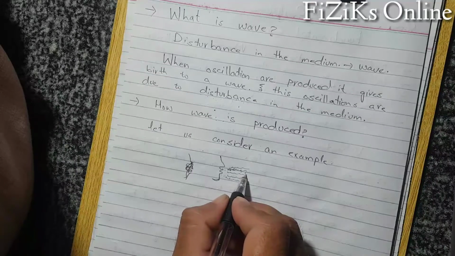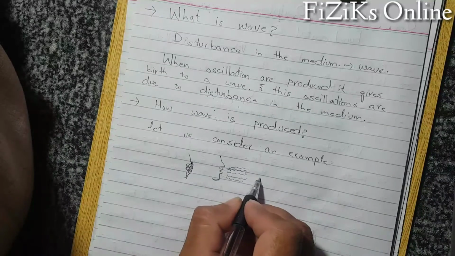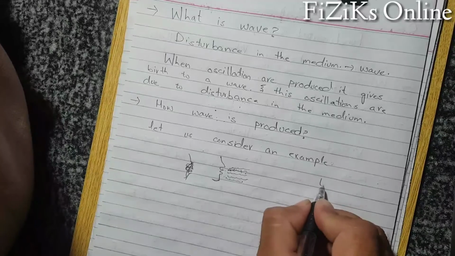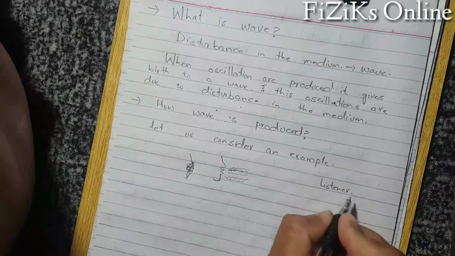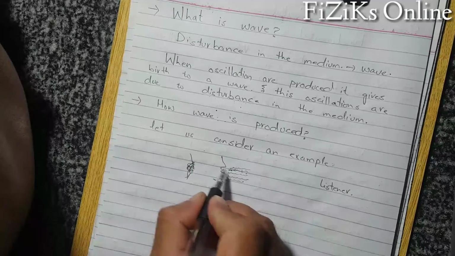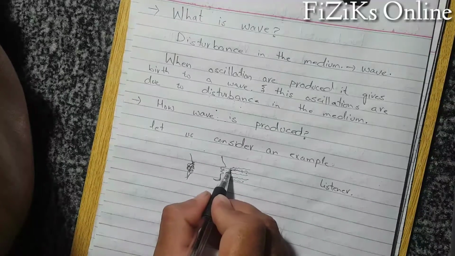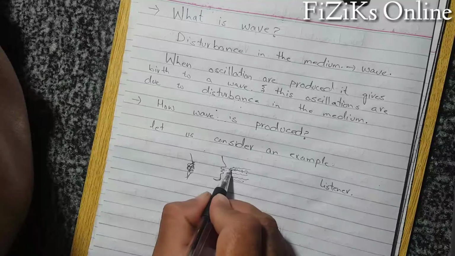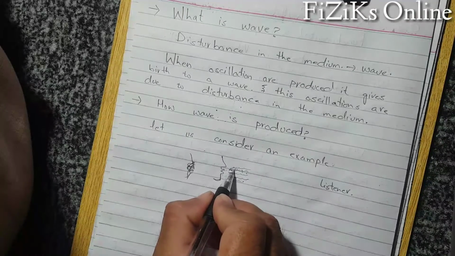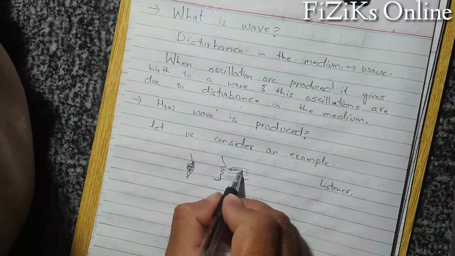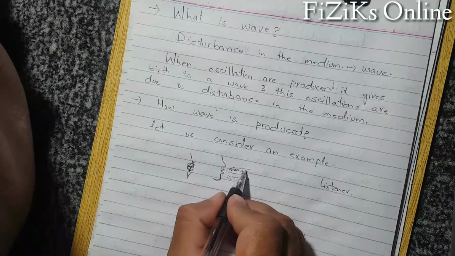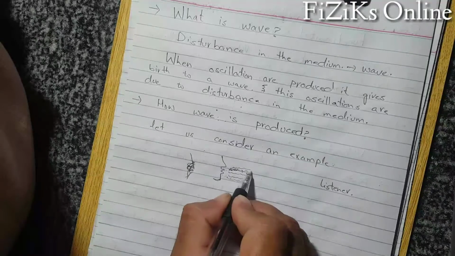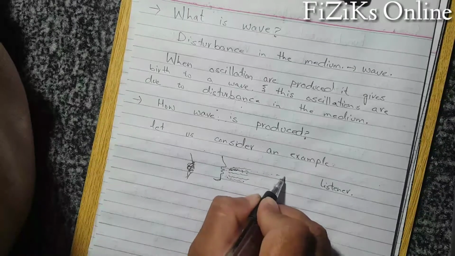This sound travels in the form of disturbance, that is a wave, and there is a listener who is listening to what this person speaks. So he speaks, and the energy is transferred to the medium, the particles perform oscillations, and a wave is produced. That sound is transmitted in the form of a wave.